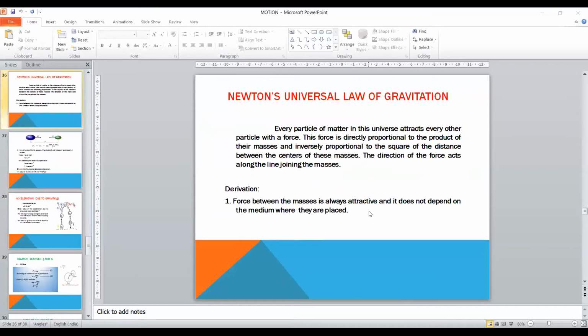Next topic, what we are going to see is Newton's universal law of gravitation. The definition says that every particle of matter in this universe attracts every other particle with a force. This force is directly proportional to the product of their masses and inversely proportional to the square of the distance between the center of these masses. The direction of force acts along the line joining the masses. The derivation for this is force between the masses is always attractive and it does not depend upon the medium